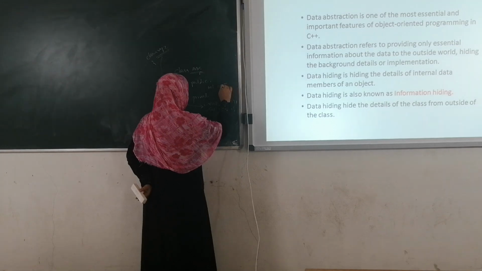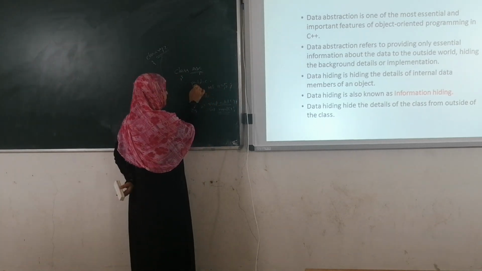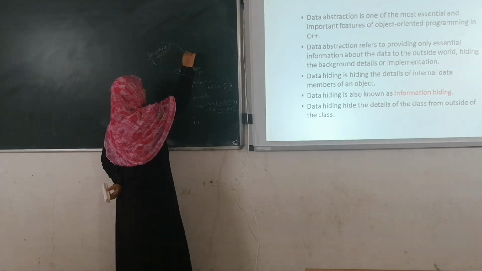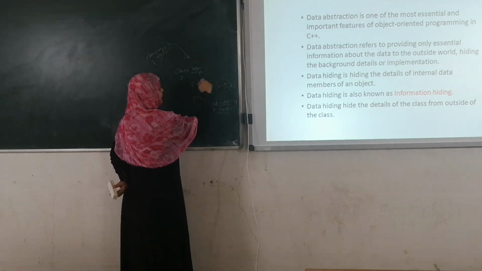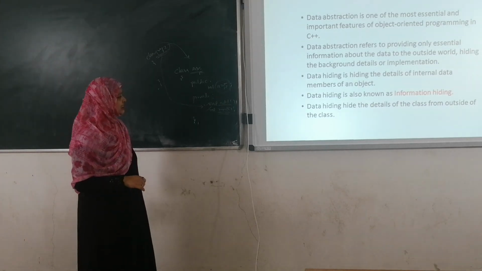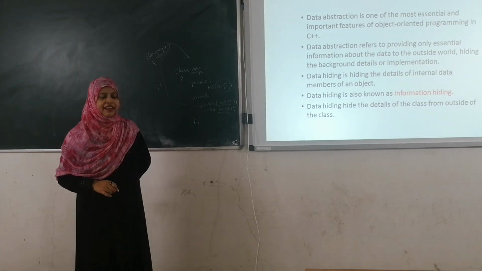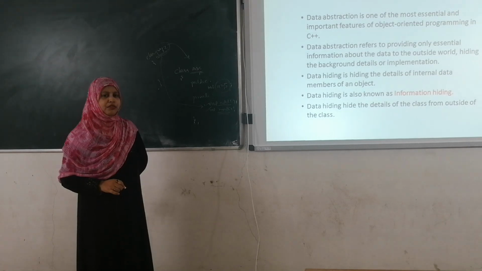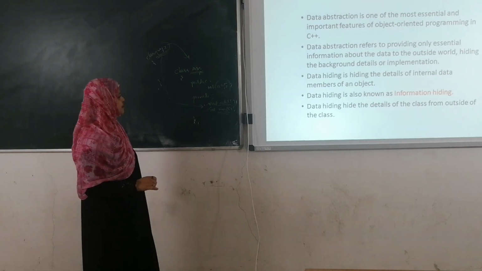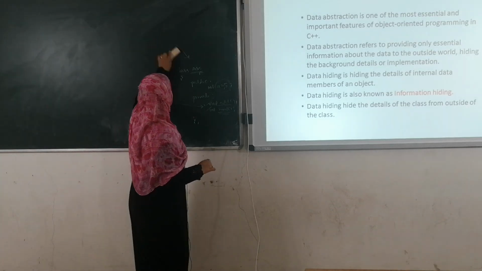Whereas if I use public int a equals 5, and I extend class XYZ to ABC, I can directly use this 5. Here XYZ knows what variable a is. A is an integer type variable, and we store the value 5 in integer variable a. This is the difference between hiding and not hiding the data.